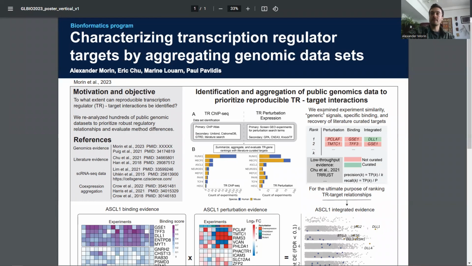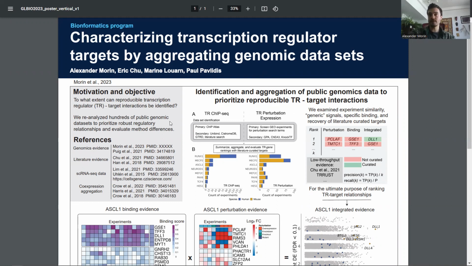Hi, I'm Alex, and my PhD research has focused on a meta-analysis of genomic datasets for the purpose of identifying high-confidence transcription regulator target interactions. And so we hope that this can be used to provide positive labels for predictive methods, to learn more about the underlying biases of these methodologies, and to hopefully identify biologically meaningful and underexplored regulatory interactions.